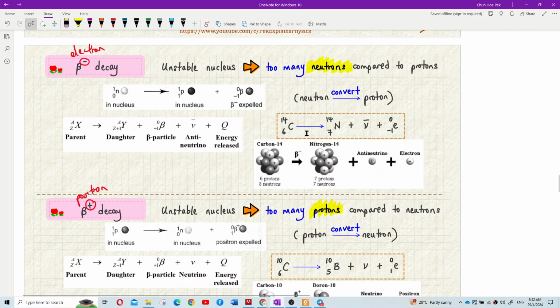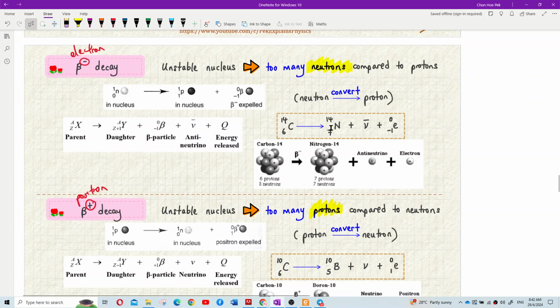Maybe you don't understand this. Don't be afraid, let's look step by step. Here is just a fact first. Beta negative decay is because the nucleus has too many neutrons compared to protons, so one of the neutrons has to convert to a proton to balance out. Whereas beta positive decay is because it has too many protons compared to neutrons, so one of the protons has to convert to a neutron to balance out. What does this mean?